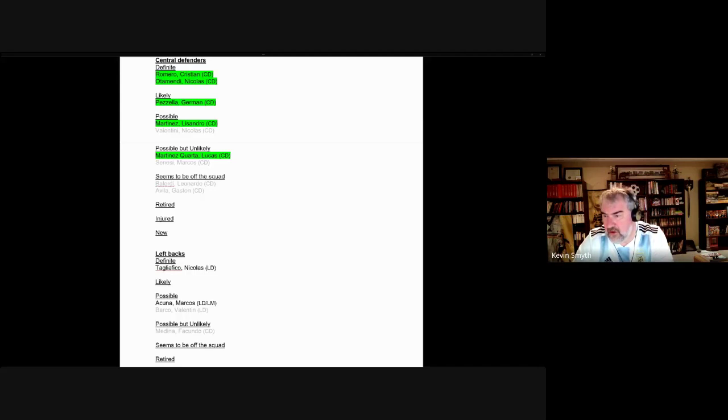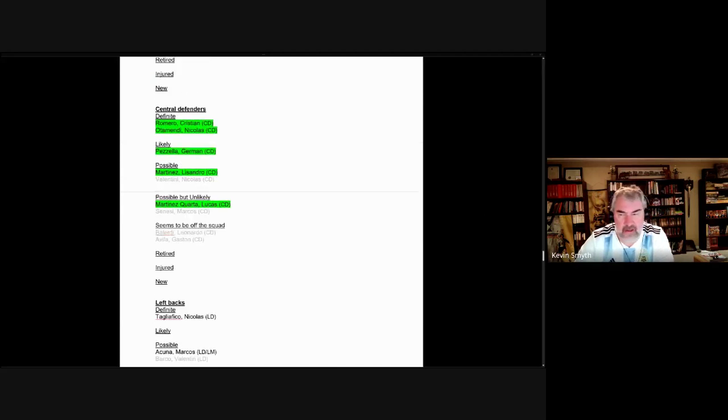In terms of the starters, Lisandro Martinez started both of the games, alongside the two players who we consider to be the starters. It was Christian Romero in the first game and Nicolas Otamendi in the second game. So we don't know if this heralds a change, that they're thinking of Lisandro Martinez as a starter there. But we would be inclined to think that it's still Romero and Otamendi as the starters, and they were just giving Martinez some field time there.